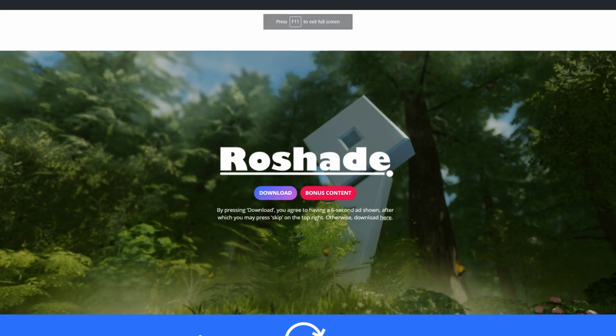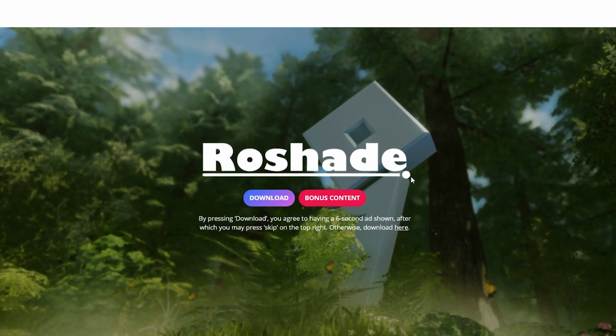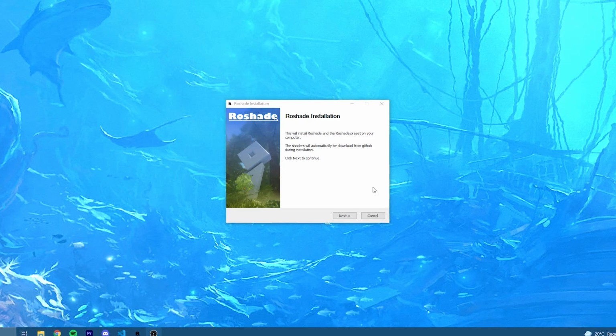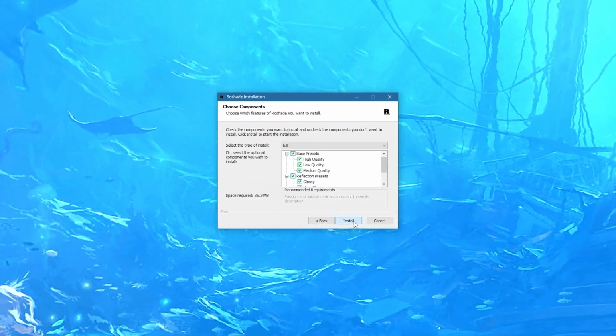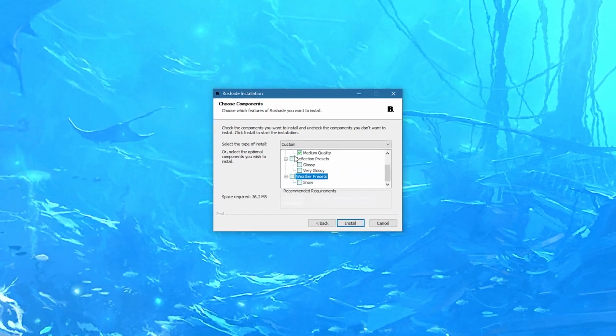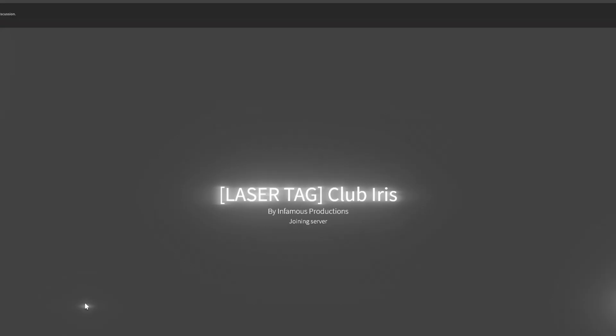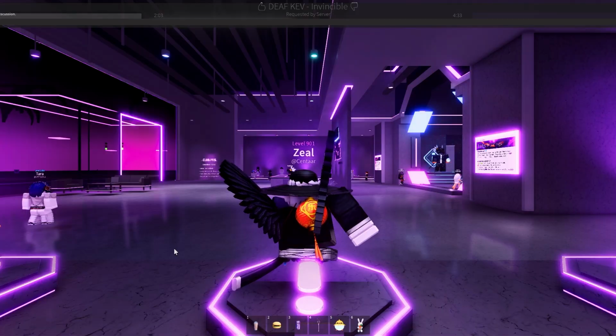To get it, first you have to go to roshade.com and press download. This will actually automatically install shaders for Roblox. The TikTok overlay is included with the shaders when you download from Roshade. Now join any Roblox game of your choice and we can start using the overlay.